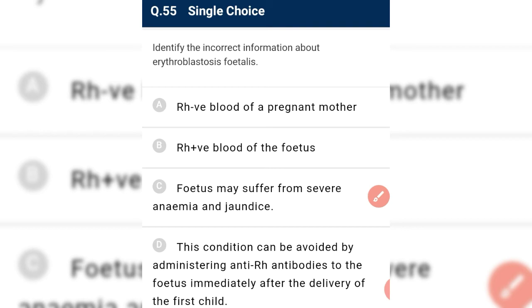Identify the incorrect information about erythroblastosis fetalis. Rh negative blood of the pregnant mother, yes. Rh positive blood of the fetus, yes. Fetus may suffer from severe anemia and jaundice, yes. This condition can be avoided by administering anti-Rh antibody to the fetus. No, to the mother, just immediately after delivery of the first child, to prevent the formation of antibody against the Rh antigen. It is administered to the mother and not to the fetus, so it is incorrect and it is the required answer.